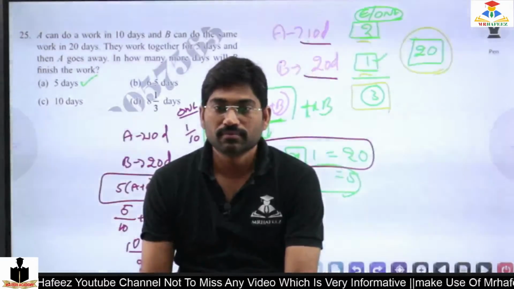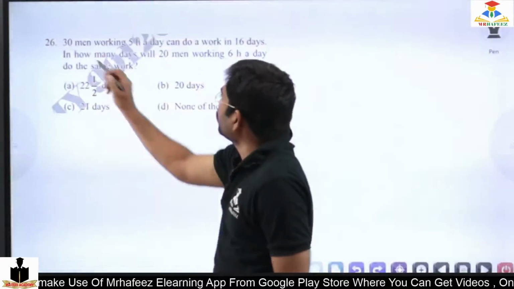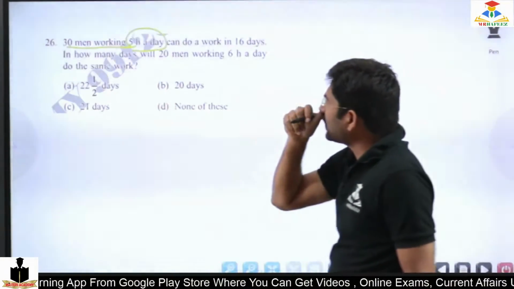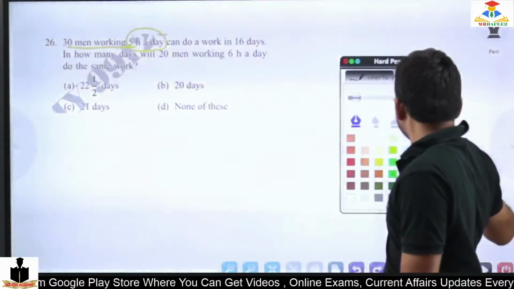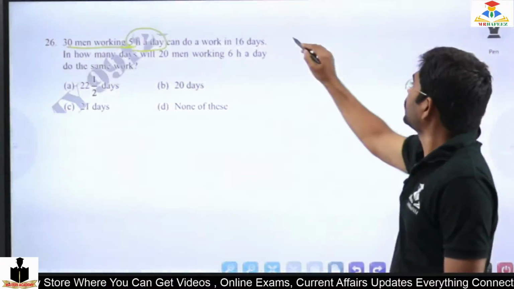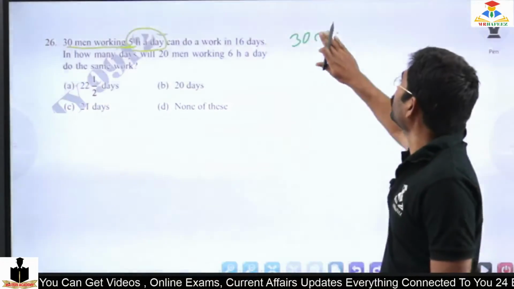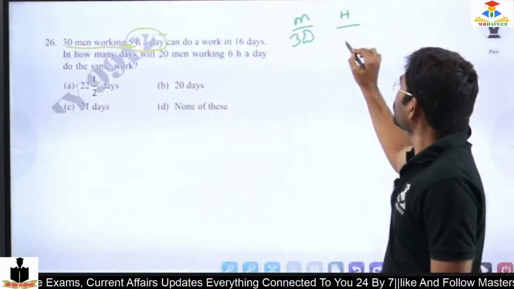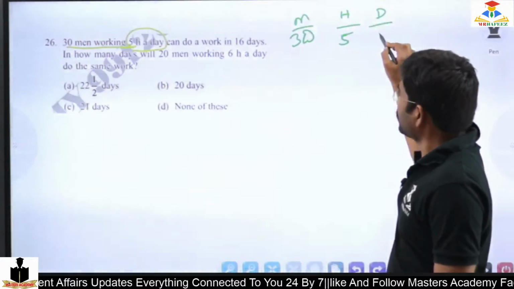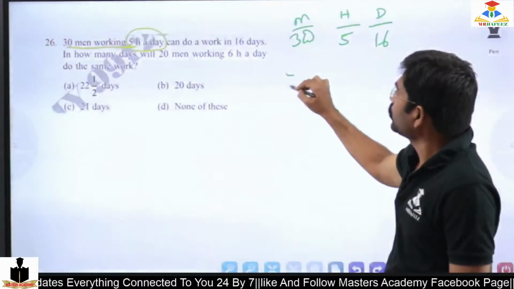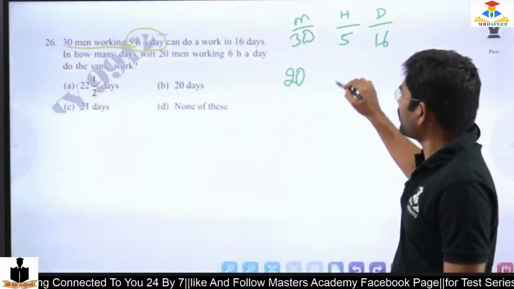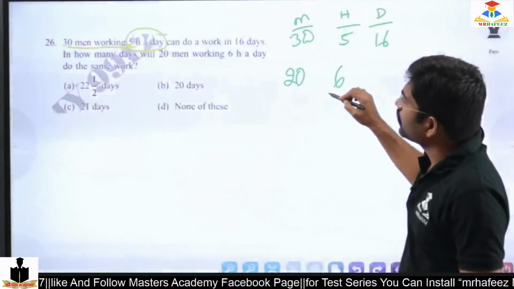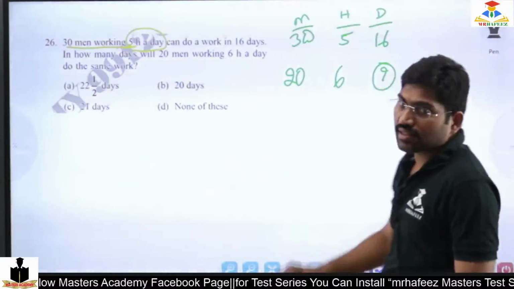Yes, sir. Excellent. 30 men working 5 hours a day can do a piece of work in 16 days. So 30 men, 5 hours, and 16 days. And the other is 20 men, 6 hours a day, the same work. So how many days? This is the question.